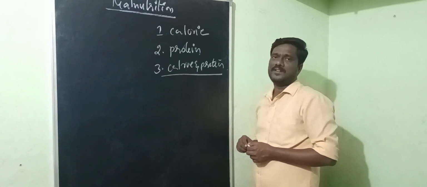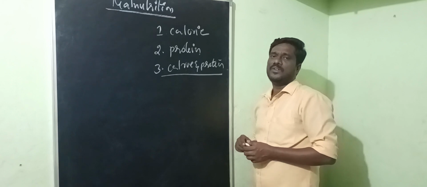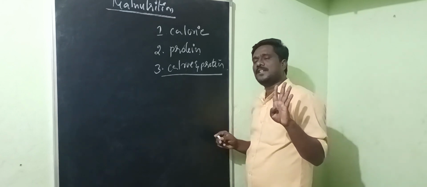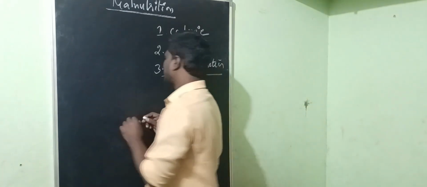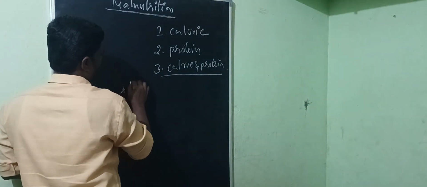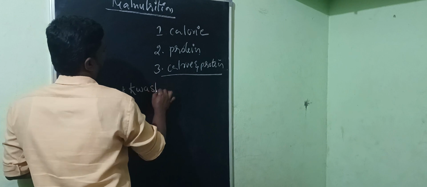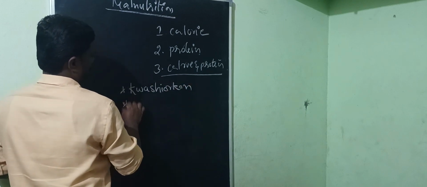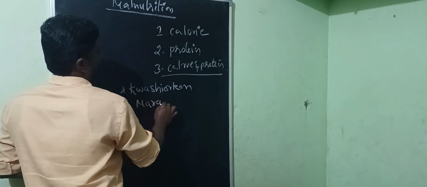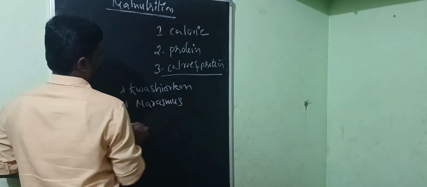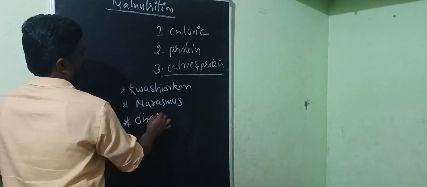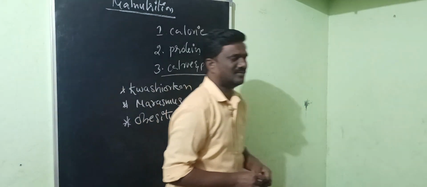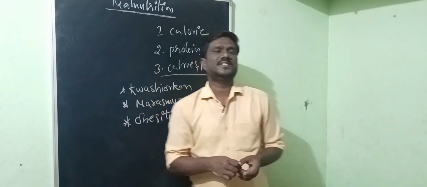So commonly in children we see three types of diseases: kwashiorkor, marasmus, and obesity.